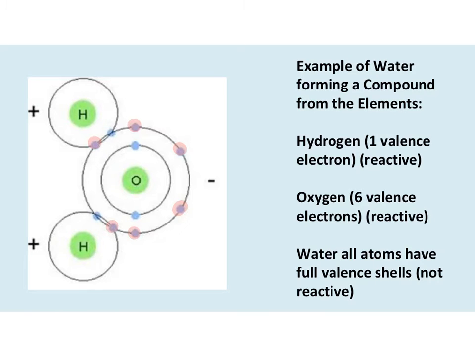And I'm going to highlight hydrogens in yellow. So there's one hydrogen and there's the other hydrogen. Well, you can see when these now form, everybody has a full outer ring. You can look at oxygen, and their full outer ring is, sorry, we'll do this in blue, I've got 1, 2, 3, 4, 5, 6, 7, 8. So oxygen's happy. And then hydrogen, although it only has 2, remember only 2 electrons can go in the first ring. So hydrogen's got a complete outer ring.